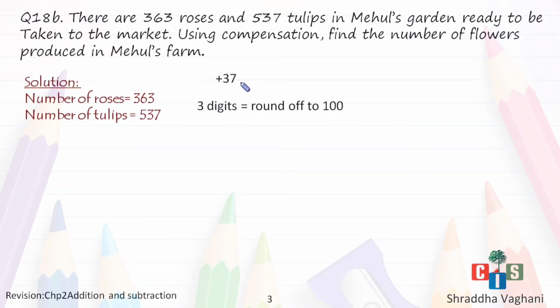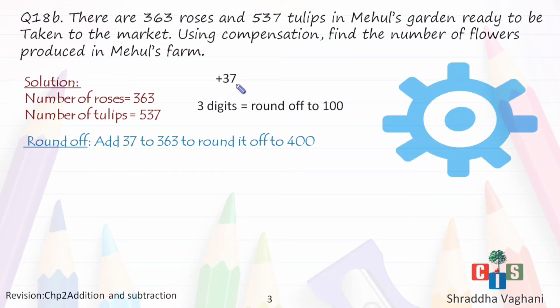So I have to add 37 to 363 to round it off to the nearest 100, that is 400. This is my first step. Okay. Now I will add 400 plus 537. Clear? I'm not going to add 363 plus 537. I'll add 400 instead of 363.